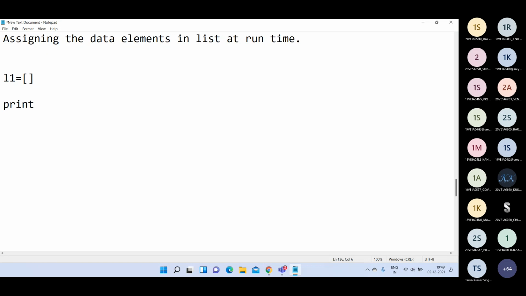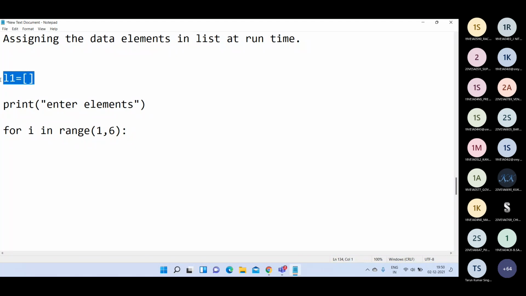So I'm writing some prompt here. What is my prompt here? Enter elements. Then I'm writing a for loop. The syntax of the for loop is: for loop control variable in the range function, and I am giving 1,6. That means this range will generate the numbers from 1 to 5. So I want to store 5 values in this list L1.